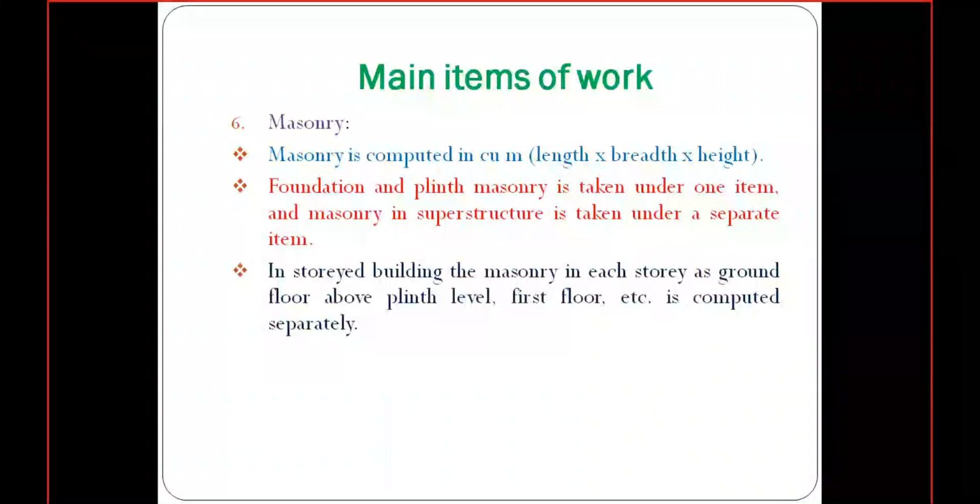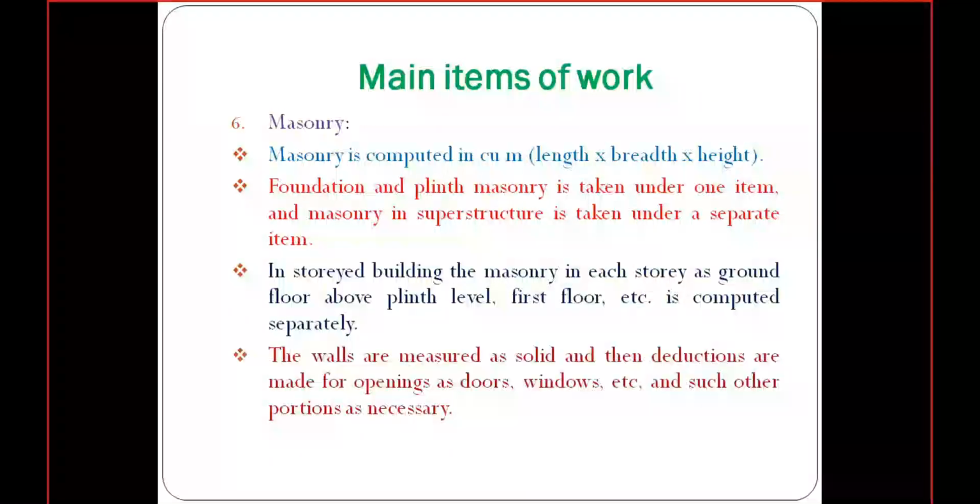If there is a storied building, that means G plus 5 or something like this, we need to calculate this masonry work separately for every floor. That means masonry work in the ground floor, first floor, second floor, and third floor. Like this, however many stories there are, for every story we need to calculate it separately.